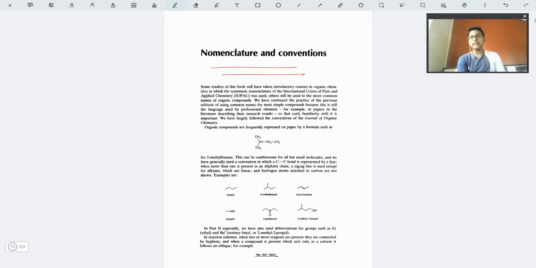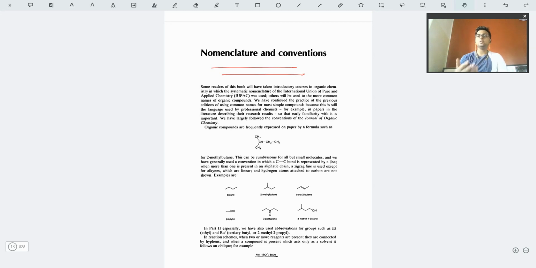conventions. I personally think that this nomenclature part is not there in any syllabus, because it is basically excluded from all kinds of undergraduate syllabus, or any kind of competitive exams, because people consider it not to be quite useful. I consider it to be very useful, because many a times certain structures or certain names are given in exams, and you have to do a reaction.